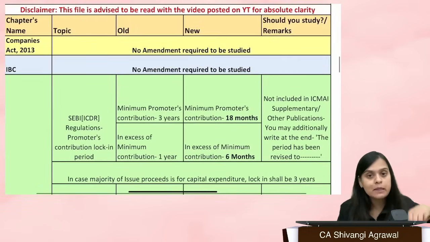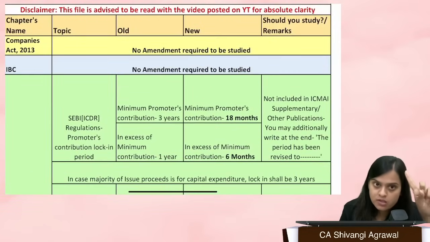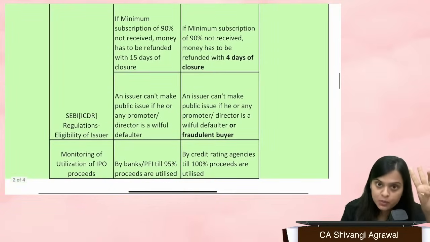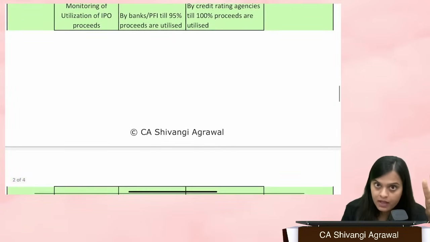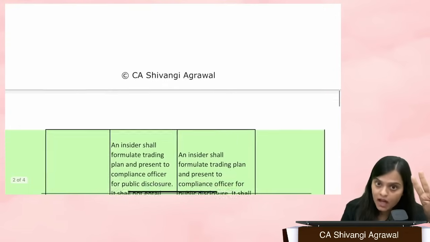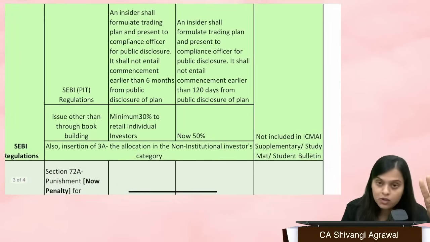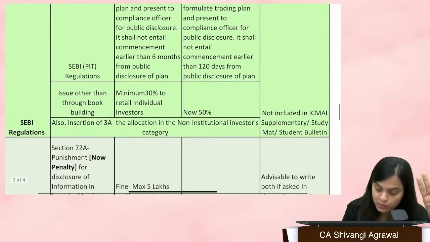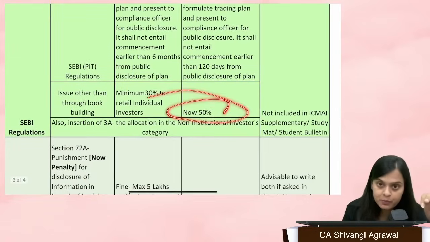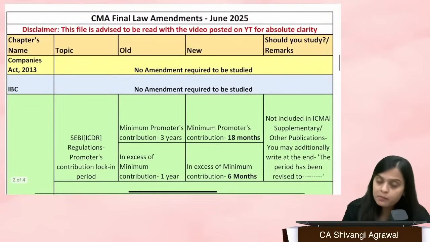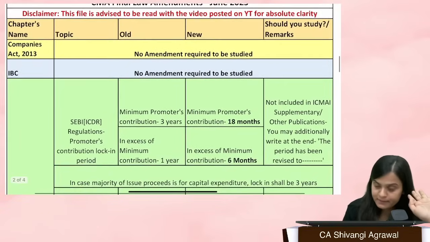These things you should keep in mind. Promoters' lock-in period: 18 months and 6 months. Minimum subscription to be refunded within 4 days. Monitoring till 100% proceeds are utilized. Trading plan not commenced earlier than 120 days, and for an issue other than through book building, retail investors 50%. These are the points which you are not going to write, but you have to keep in mind.